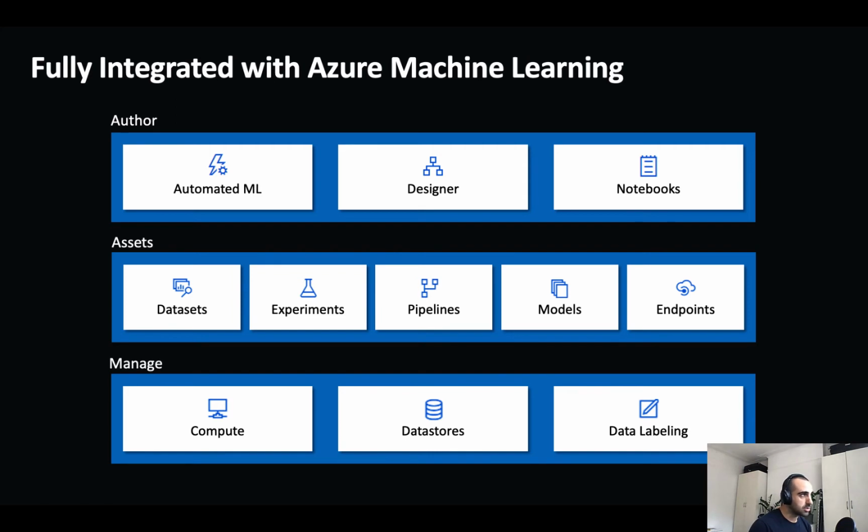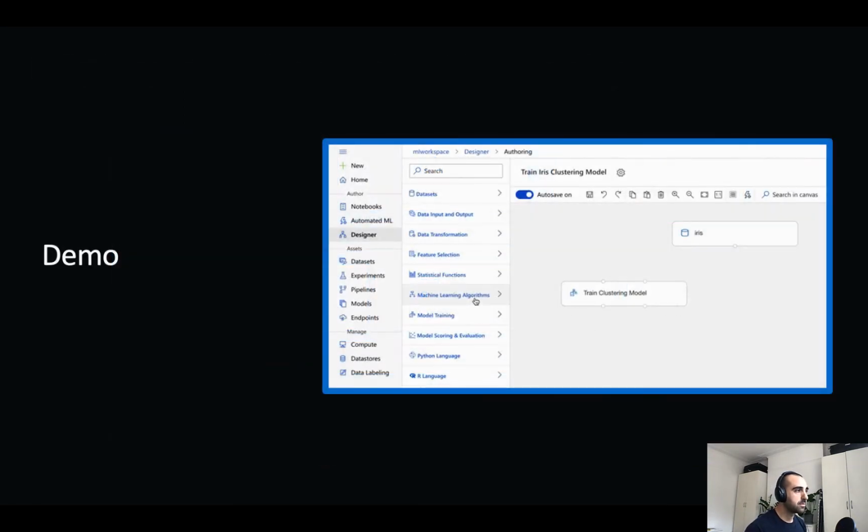Now, the great thing about these 3 authoring experiences is that they're fully integrated to the broader Azure Machine Learning ecosystem. And so we get the benefits of the unified management experience, the ability to do versioning and tracking of datasets, modules, and pipelines. And so we get all those benefits as part of the one stack. With that said, I want to now switch over to demo this functionality.